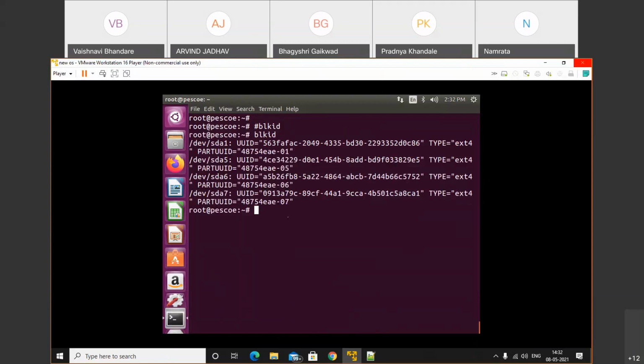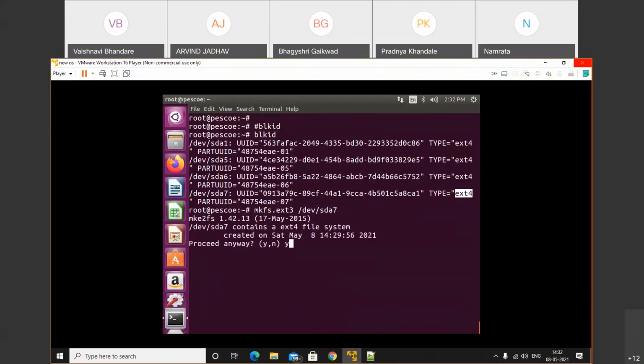Okay, let's do it one more time. I will format this disk: mkfs.ext3, and my disk name is /dev/sda7. Earlier it was showing ext4. When we format that disk again, it will show ext3. Let's check.